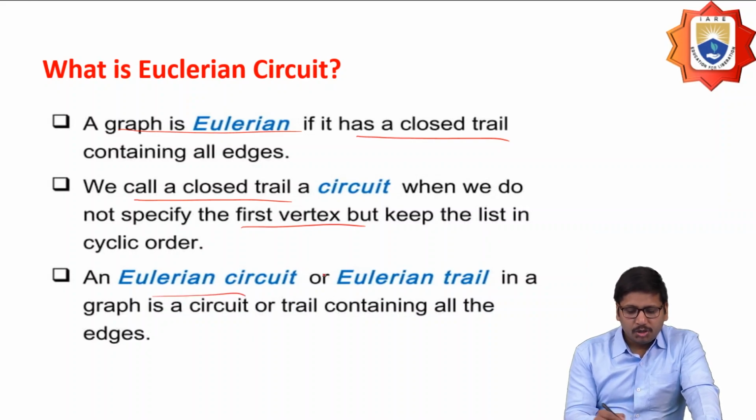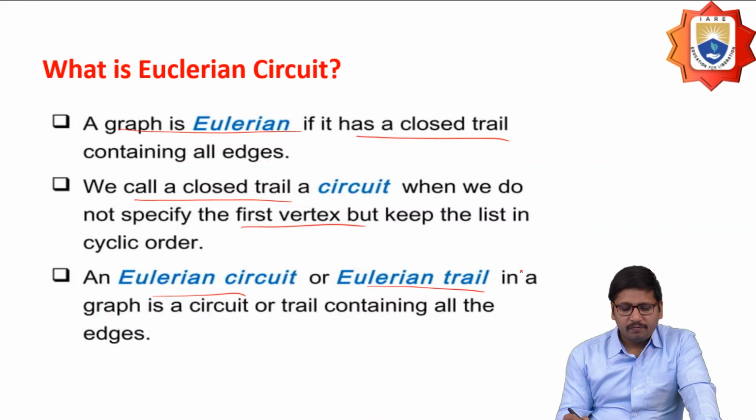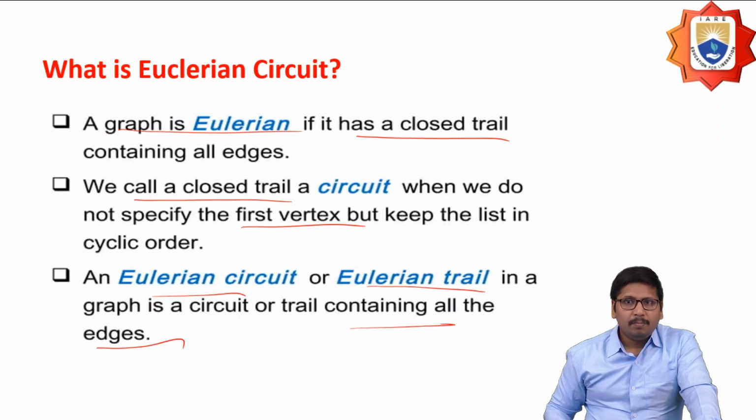An Eulerian circuit or Eulerian trail in a graph is a circuit or trail containing all the edges of the graph.